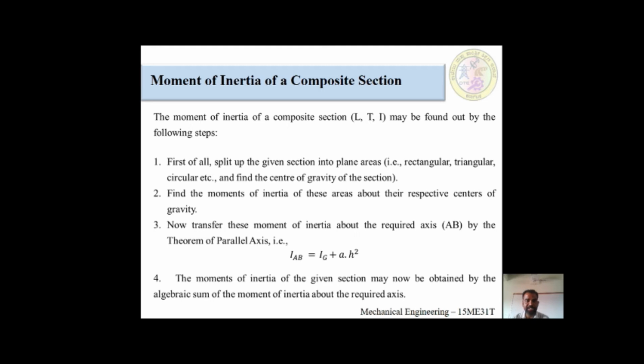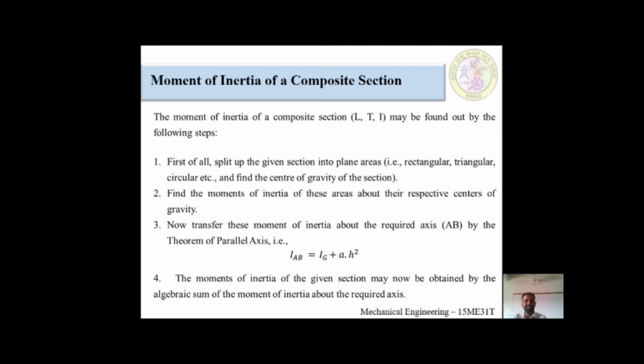For example, a T section has two rectangular components. If two components are there, you separately find out the moment of inertia of both rectangular sections. After that you have to club them. After finding out the moment of inertia of individual sections using the center of gravity, the third step is to transfer these moments of inertia using the parallel axis theorem. The formula would be IAB is equal to IG plus A into H square.